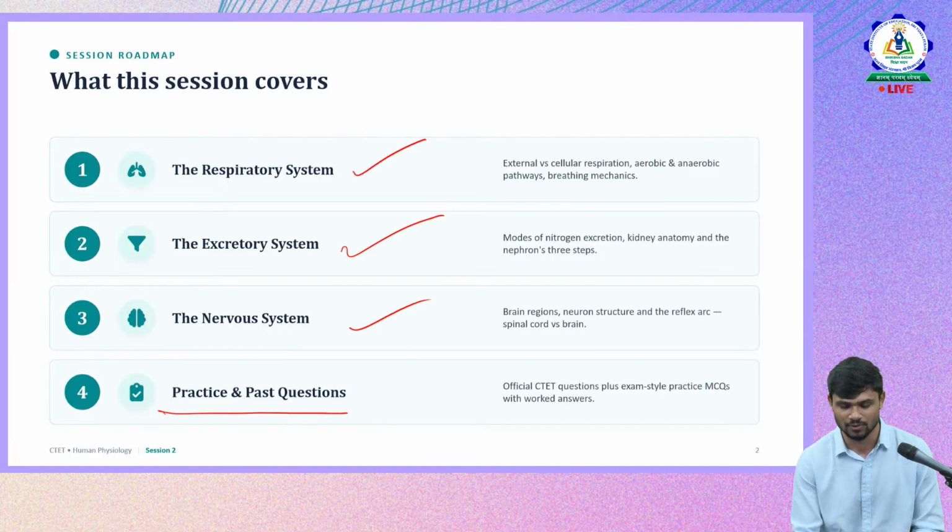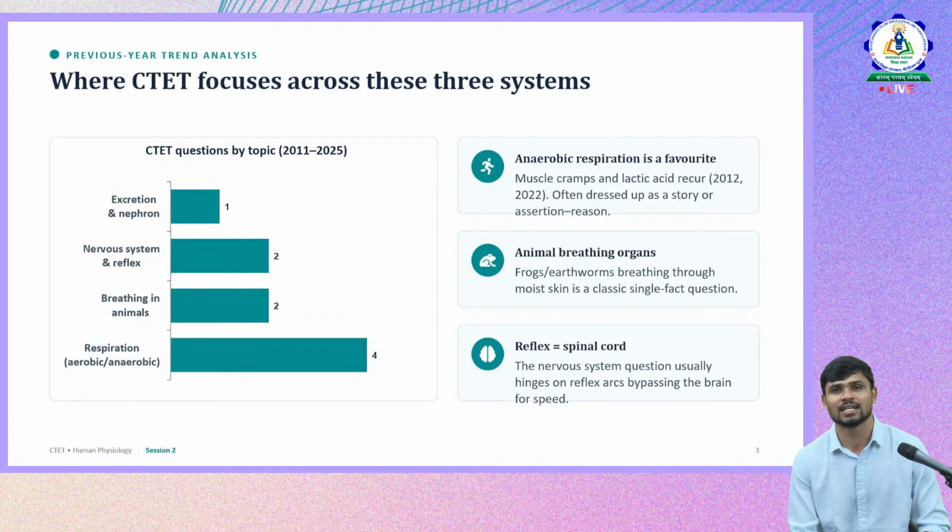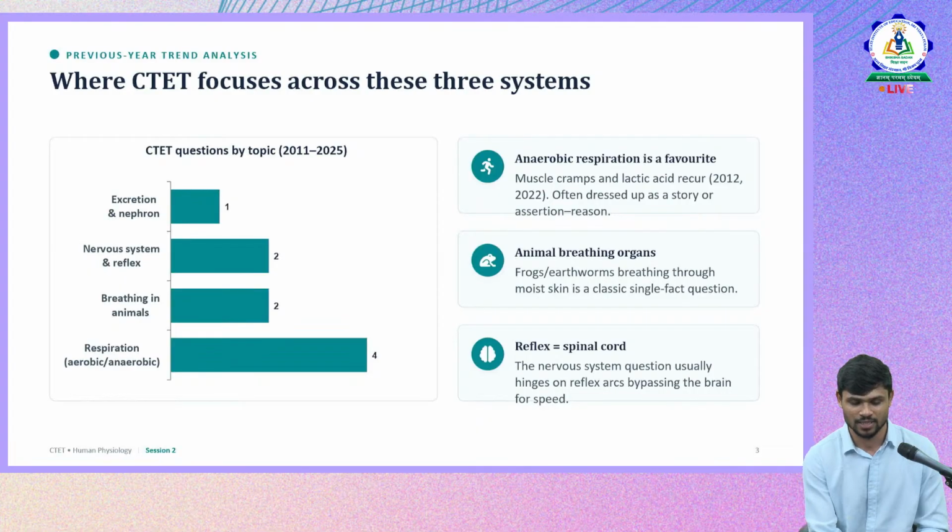Before that, let us understand which concepts CTET was focusing on more in previous years, so that we can discuss those concepts now and prepare accordingly. With respect to excretion, it was the nephron. With respect to the nervous system, it was reflex action and reflex arc.